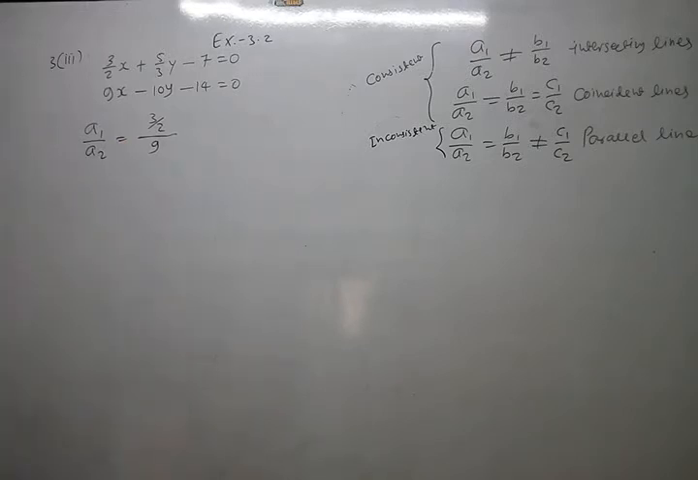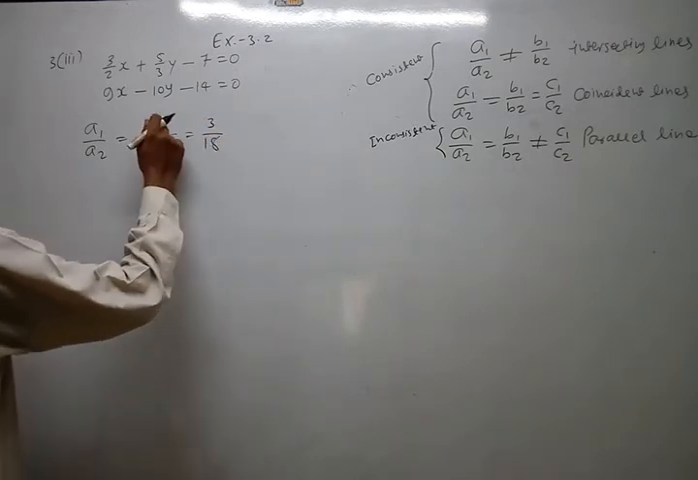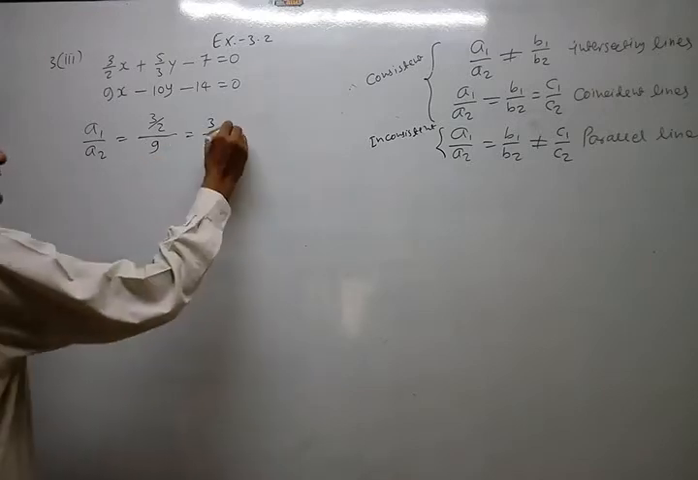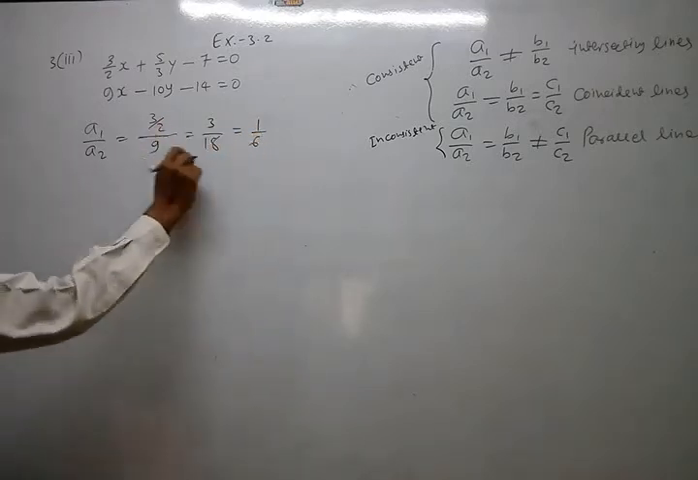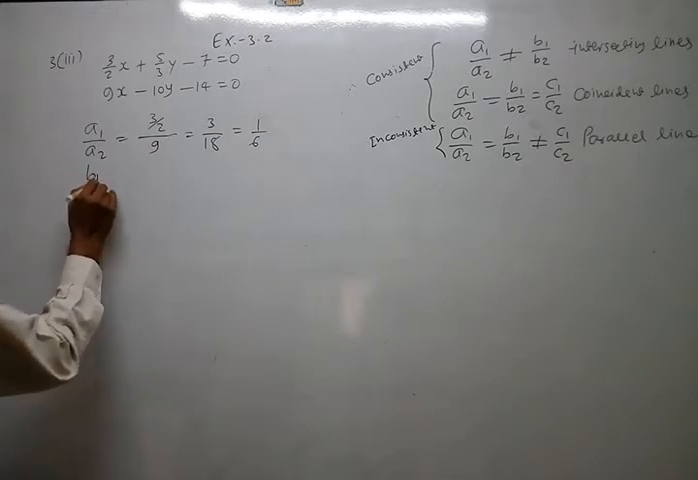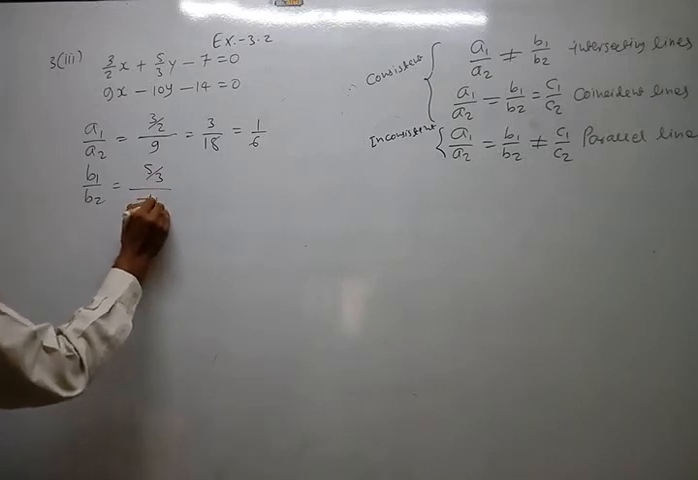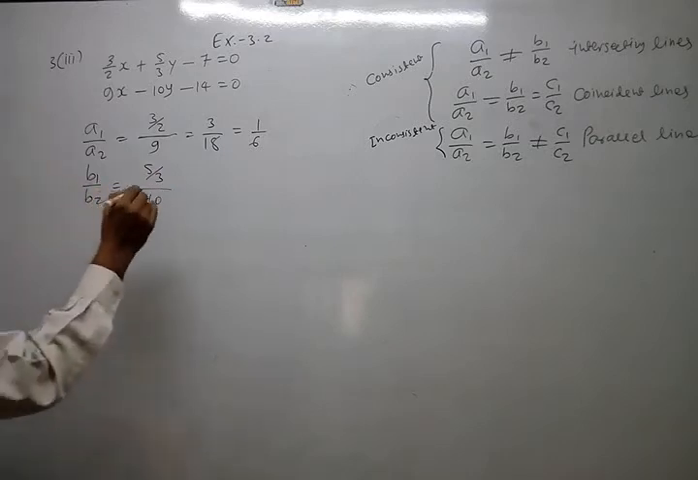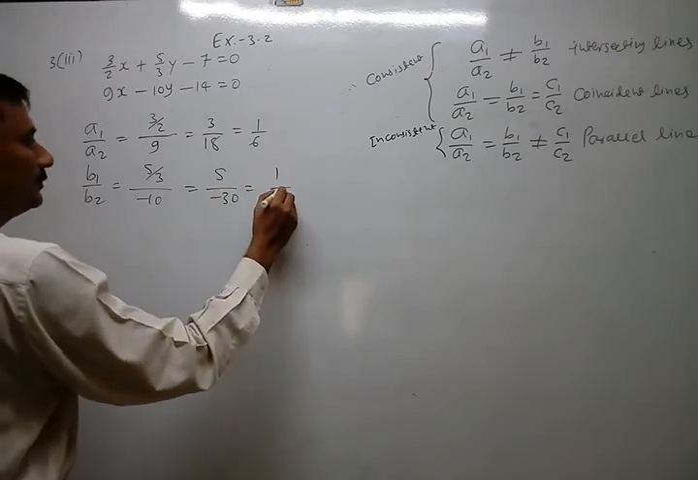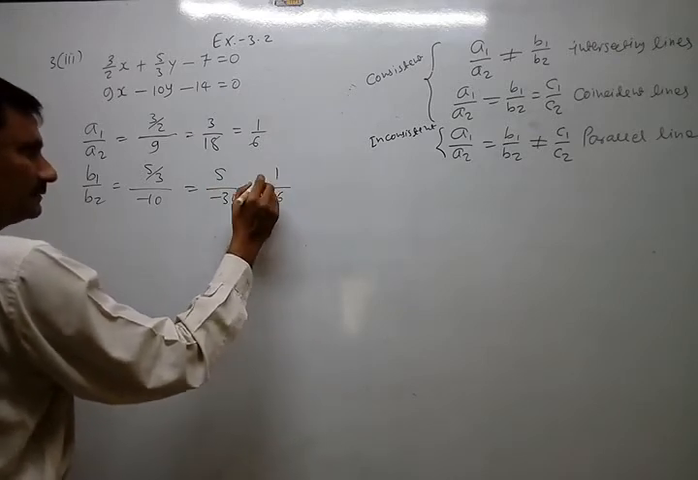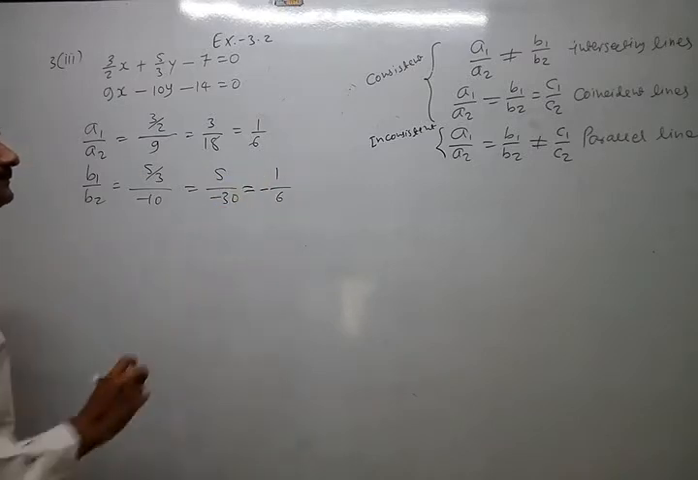So it becomes 3 upon 18. How? 2 comes here, so 2 nines are 18. So it becomes 1 by 6. Okay. So the first ratio we got is 1 by 6. Now b1 upon b2. It will be 5 upon 3 upon minus 10. Okay. So it becomes 5 upon minus 30. So it will become 1 upon minus 6. Either minus here or here, anyway, all are the same. Okay.